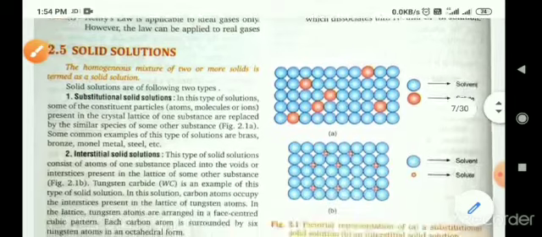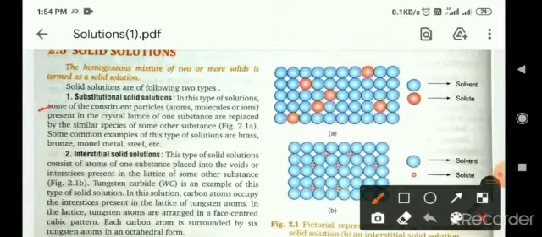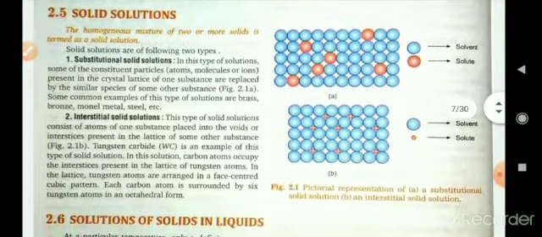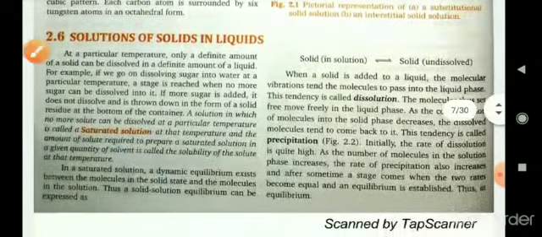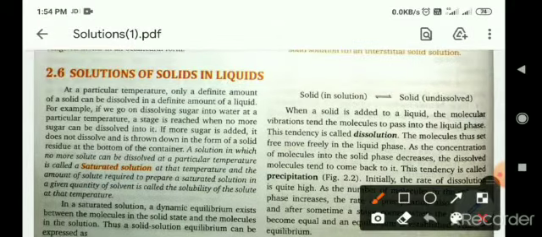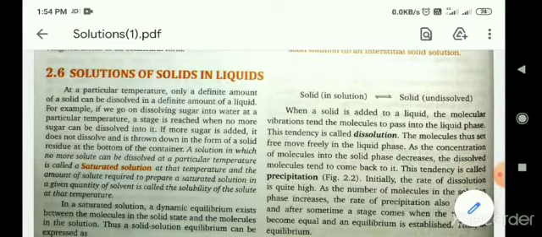Okay. Now solid solutions. A homogeneous mixture of two or more solid substances is a solid solution. Alloys are basically known as solid solutions. Solutions of solid in liquid, for example, a sugar and water solution, is basically a solution of a solid in a liquid.